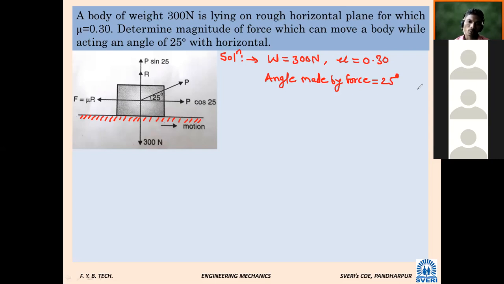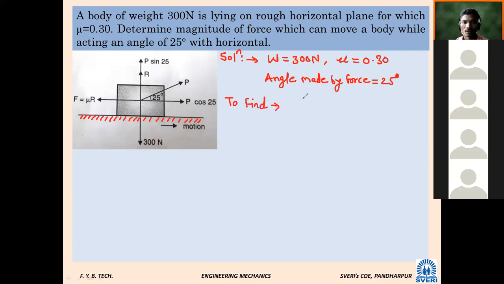Now, while applying summation, I will ask one more question. Whatever plane is given, whether it is horizontal or inclined? Horizontal. The plane itself is horizontal. It is not inclined, or vertical. It is not possible. But the force applied to the body is inclined at 25 degree. It is as simple as this. And what we want to find? Magnitude of force, which means P.